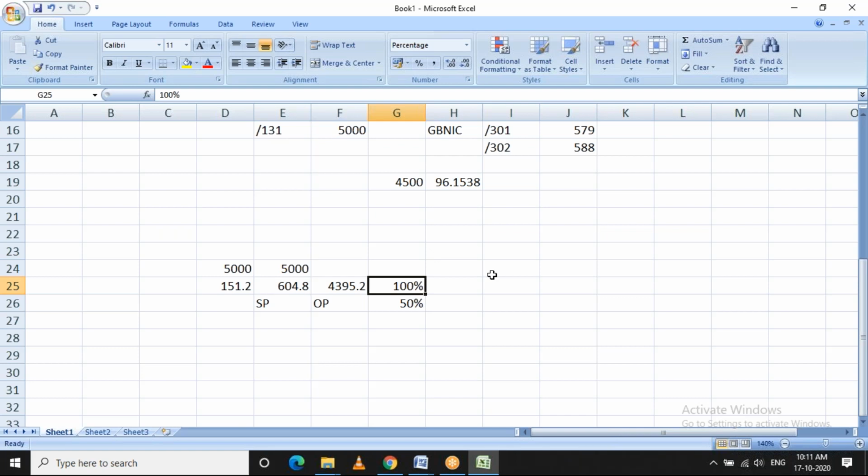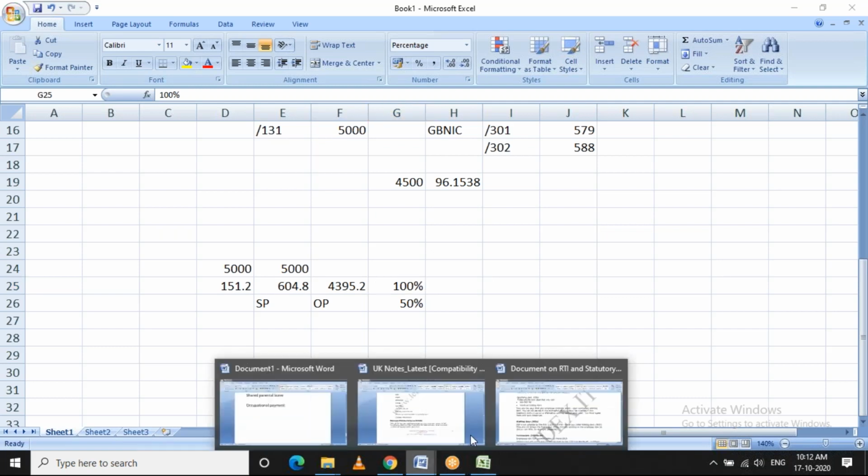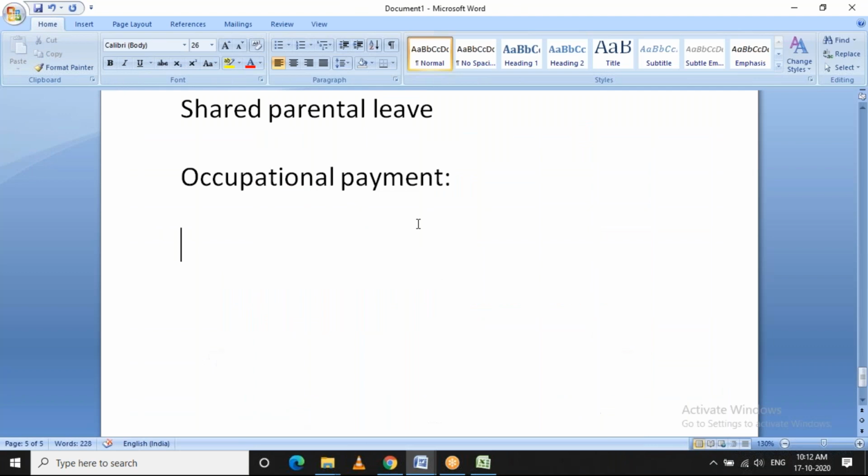So this is called occupational payment, and for these, we do have certain configuration tables based on the employee's requirement, and standard SAP delivered also is there. So I'll show you guys later in the sessions. And next important thing is RTI legislation-wise. So RTI is nothing but real-time information. It's the full form. So in this, there are various standard reports available.